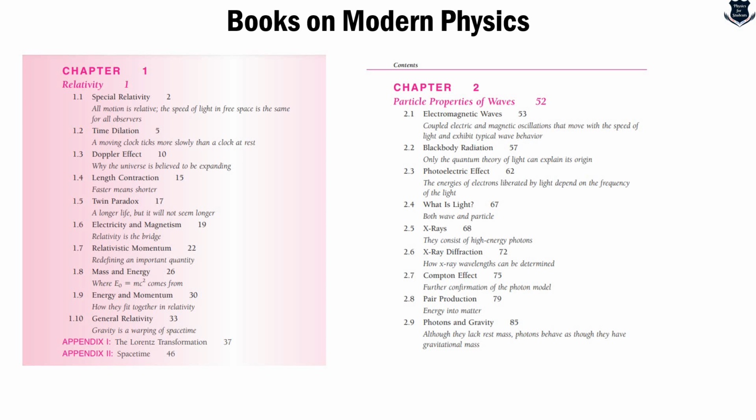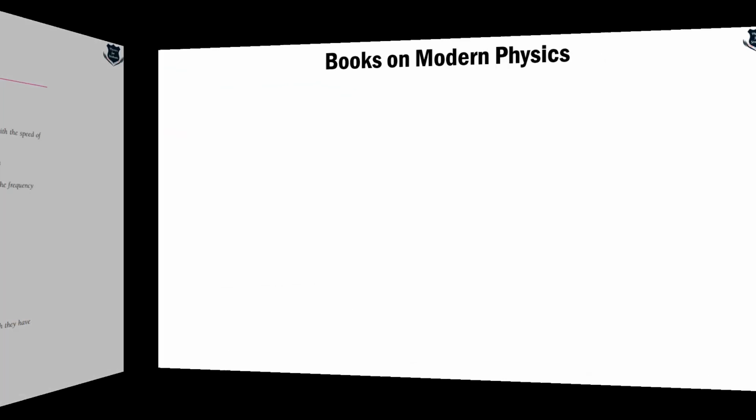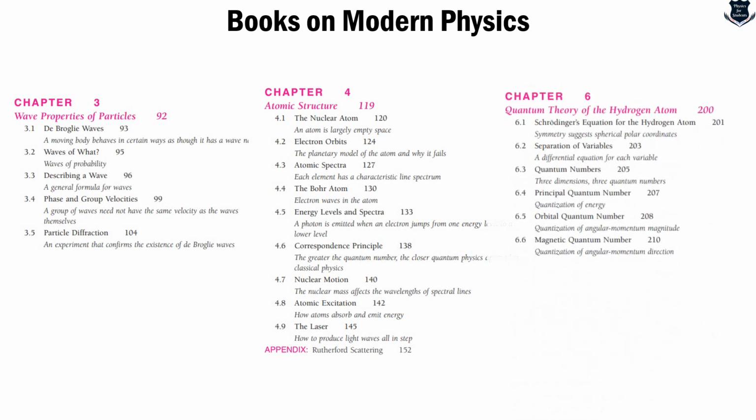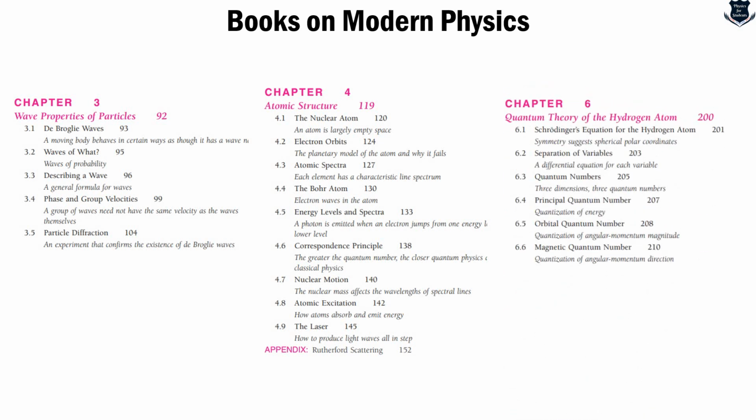Chapter 2 comprises the particle properties of waves. So as I told you, the photoelectric effect, what is light, Compton effect, pair production, photons and gravity, everything is being covered. The 3rd and the 4th chapters basically talk about atomic structure. So you can see the nuclear atom, the energy levels and spectra, the phase and group velocities, particle diffraction, etc. are being covered. And then it moves into Schrodinger's wave equation, quantum number, and then the orbital quantum number. It now moves into what is called quantum physics.